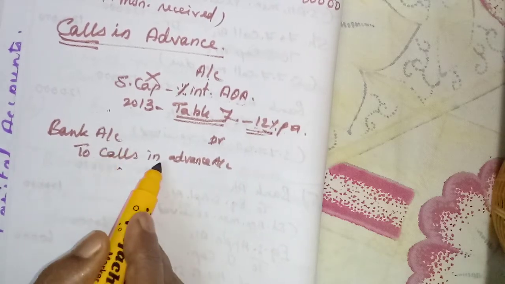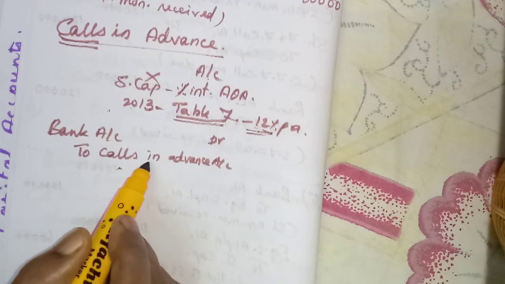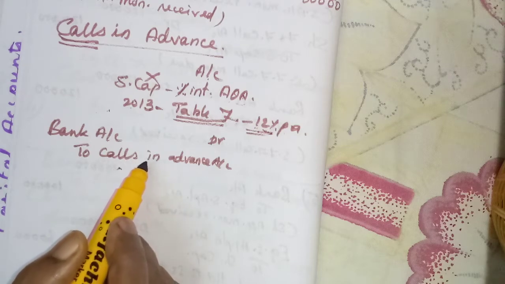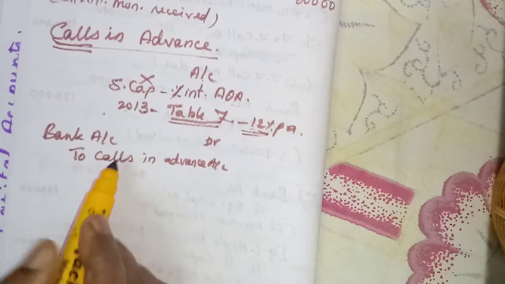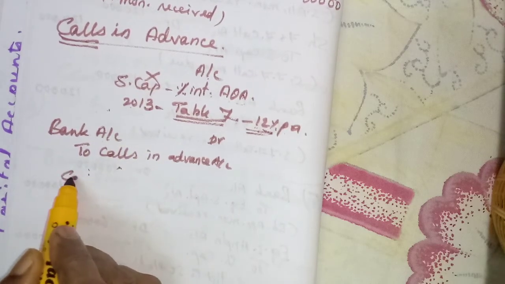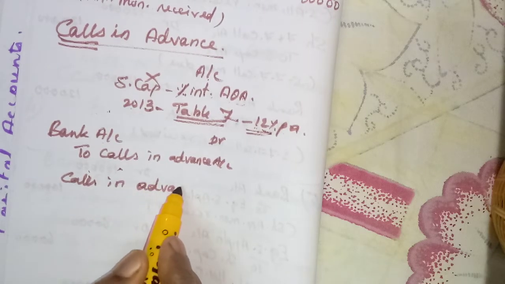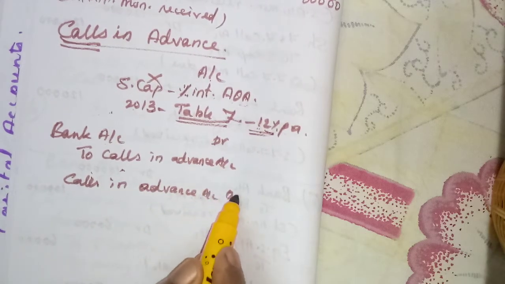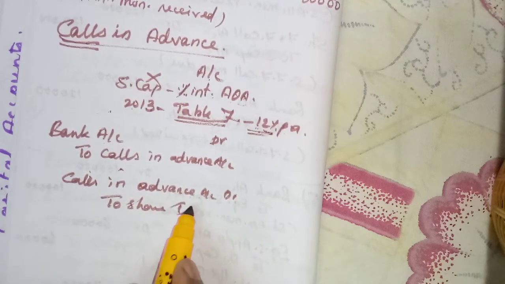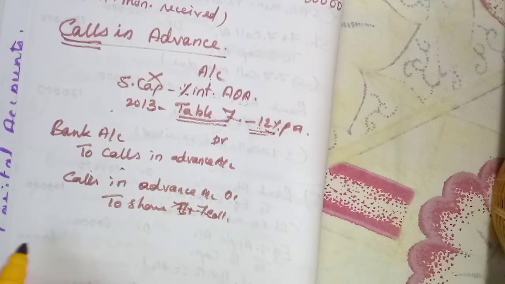This will be adjusted when we make the particular call, maybe the first call or second call, that the shareholders may not pay, isn't it? That time we will debit this account. Calls in advance account debit to share first call or final call, if it is first and final call.